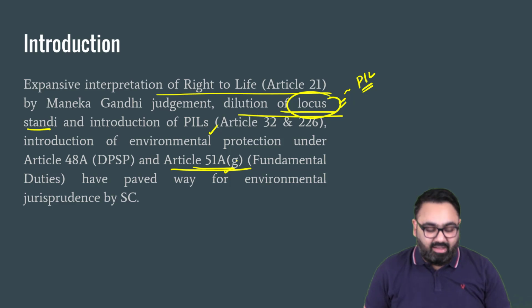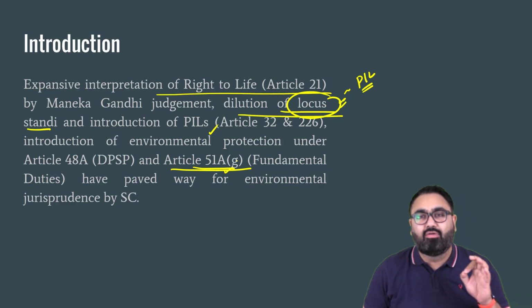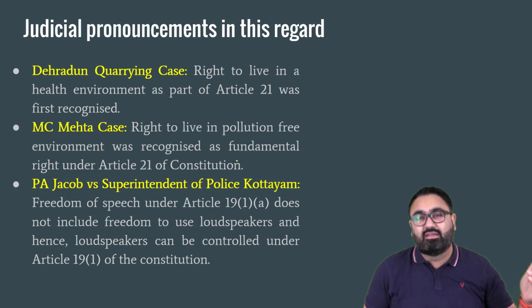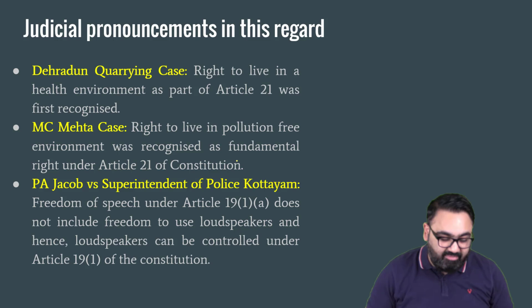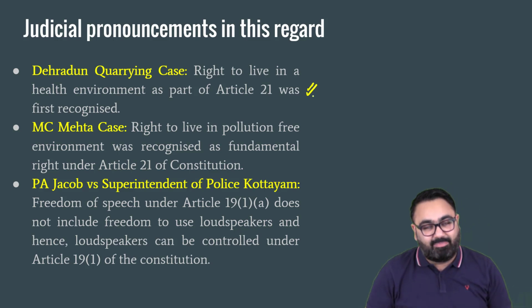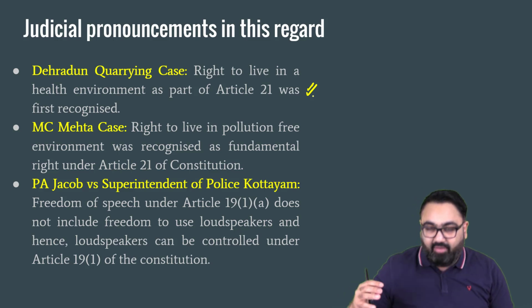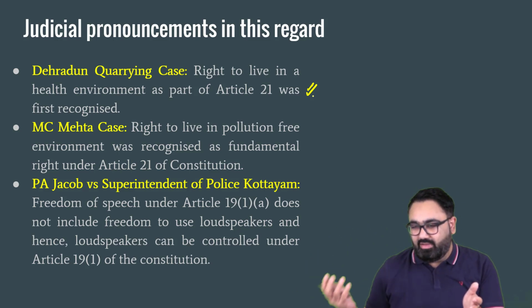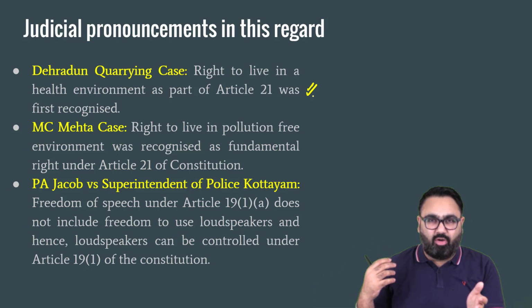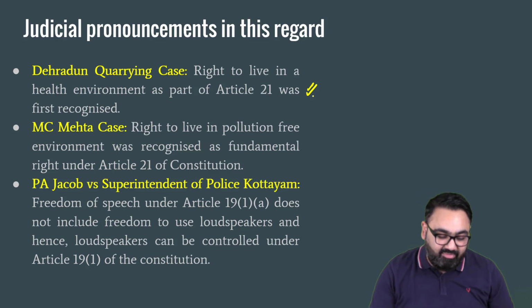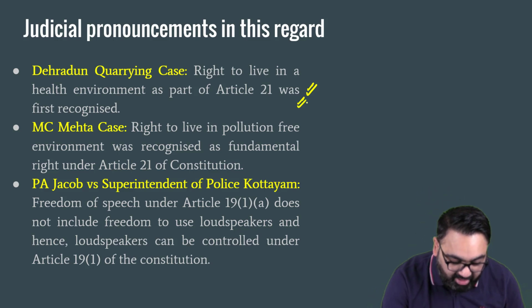Now the main body is pretty simple if you know which cases to give as examples. There are multiple cases you can cite, starting with the Dehradun quarrying case. The Supreme Court said that the right to live in a healthy environment is a part of Article 21. For example, if tomorrow, next to where you live, the government starts digging up the land to take out coal, that is affecting your right to life. So the Supreme Court said the right to live in a healthy environment is also a part of Article 21.